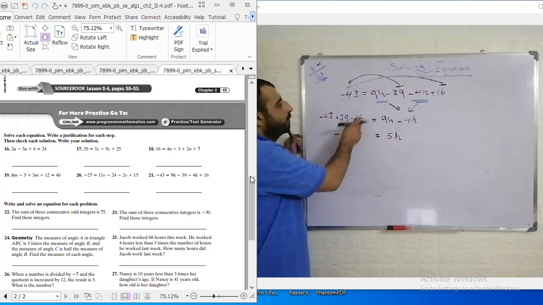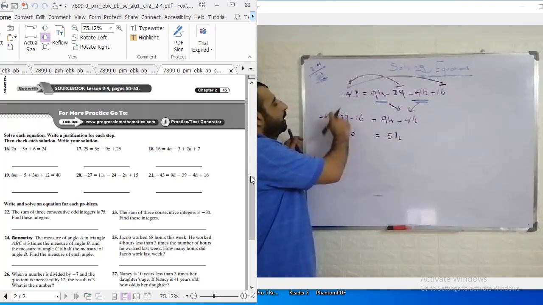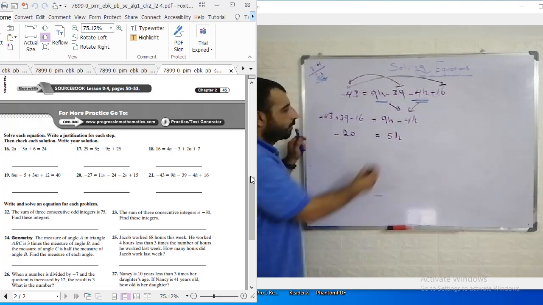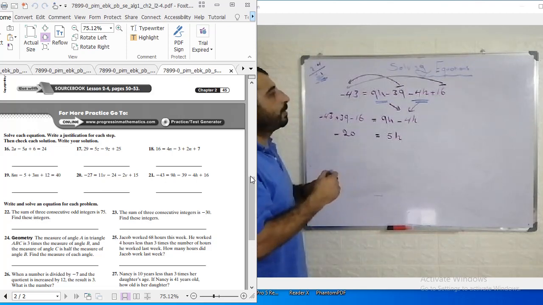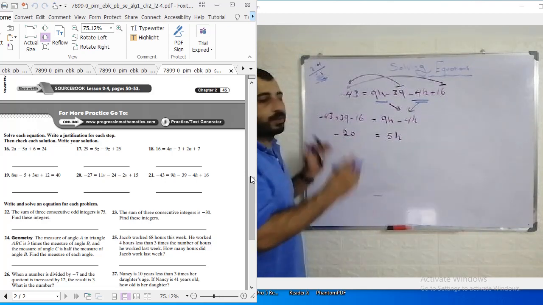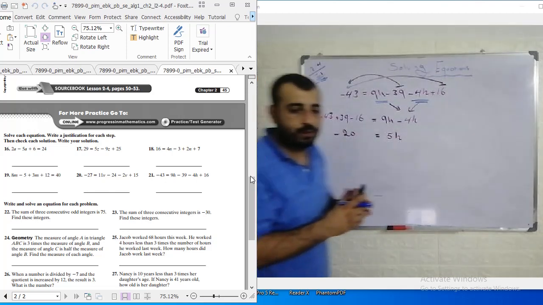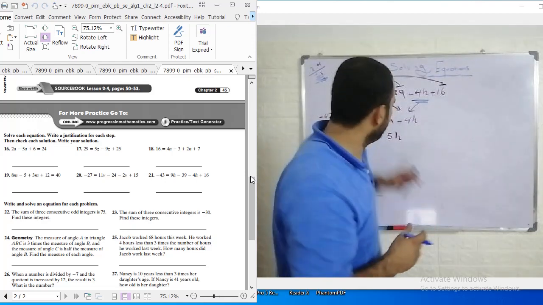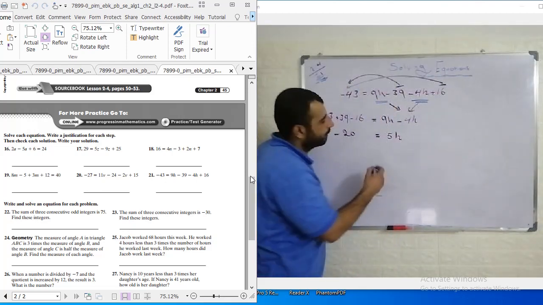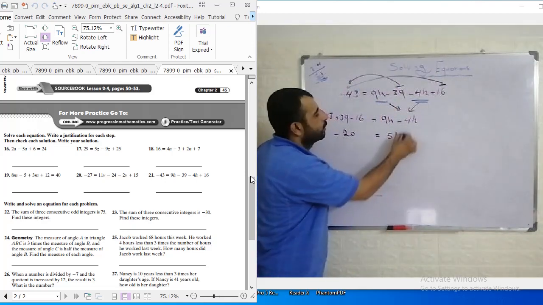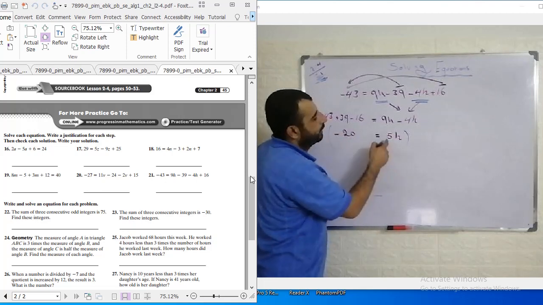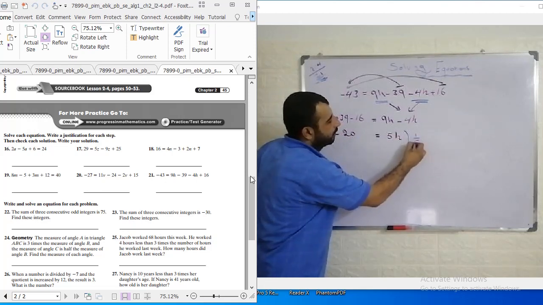By the commutative property, I can put this here and this here. Good. Now, after we simplify and finish the isolation step, we need to multiply both sides by the reciprocal of the coefficient of the variable. Sorry, the variable is h here. So the reciprocal is 1 over 5.